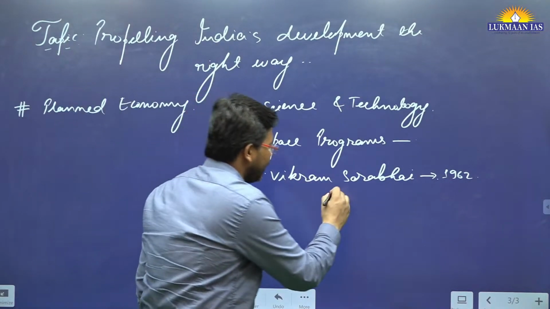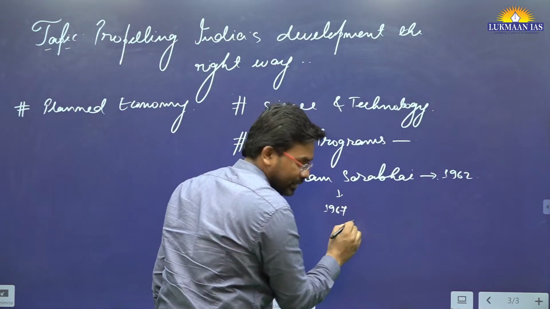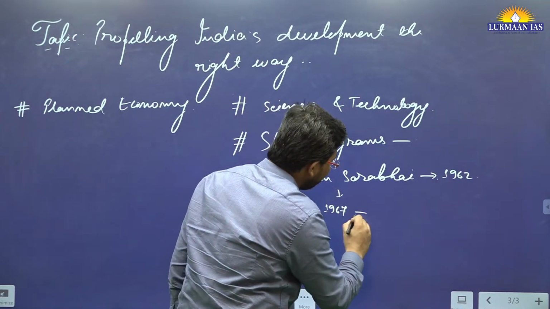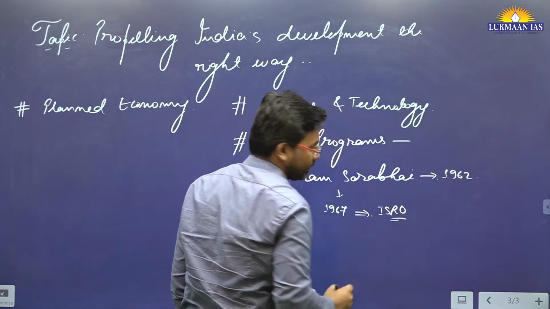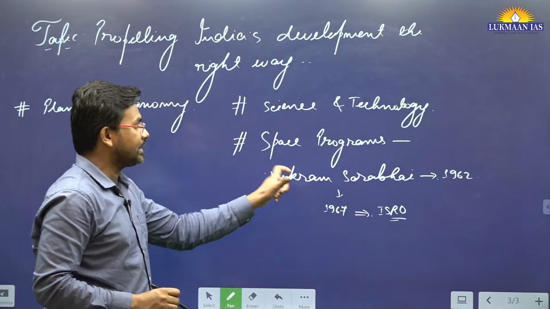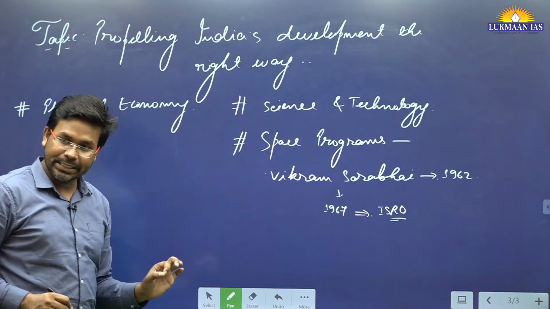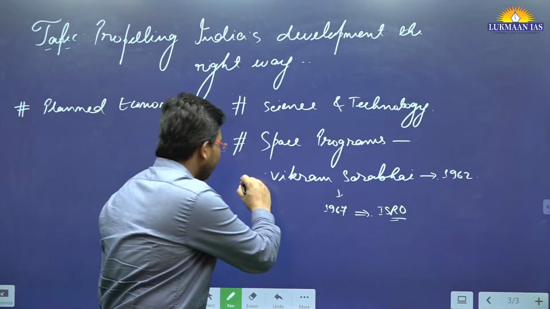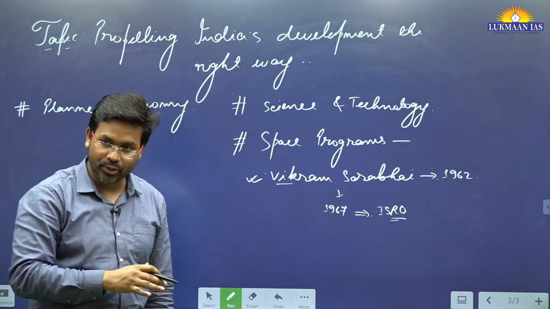Later on, in 1969, or 1967, I think, 67 or 69, they established the Indian Space Research Organization. After the establishment of ISRO, Vikram Sarabhai passed away because of a heart stroke, I think.